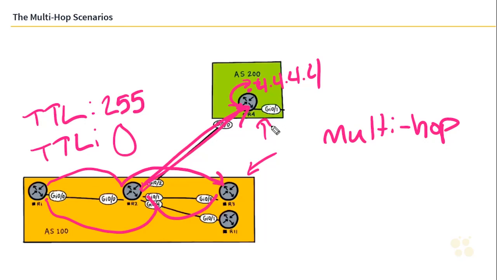So what we're going to do now is we're going to jump in the virtual lab and we are going to build this topology. We're going to build a full mesh AS100 and then we're going to build a multi-hop connection to the loopback address on R4.